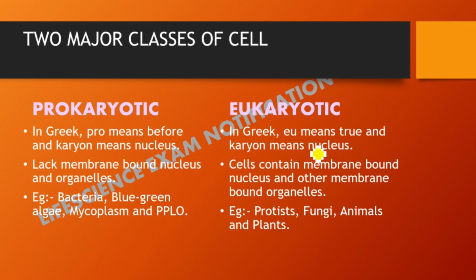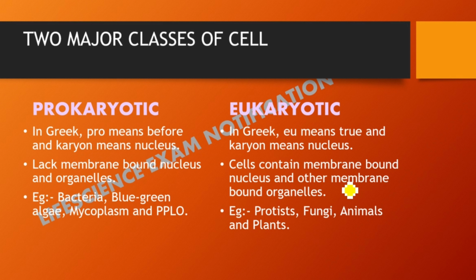For now we can remember that nucleus, mitochondria, and chloroplast are found in eukaryotic cells. These are the membrane bound organelles. If we talk about examples of eukaryotic cells, they include protists, fungi, animals, and plants.